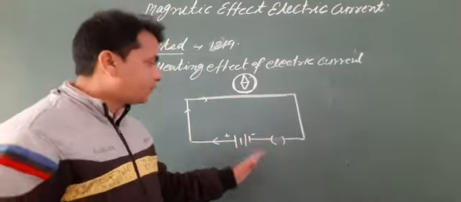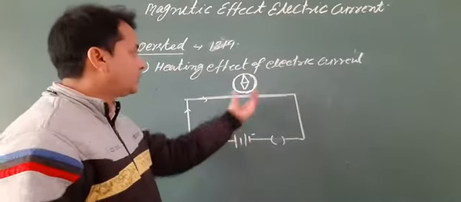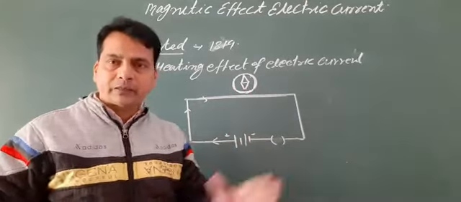When the switch is off, there is no deflection in the magnetic compass.